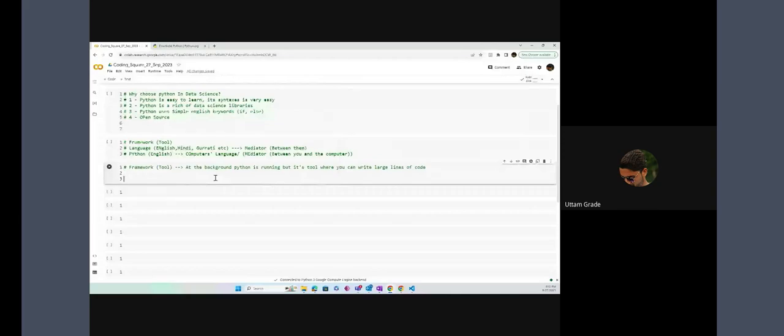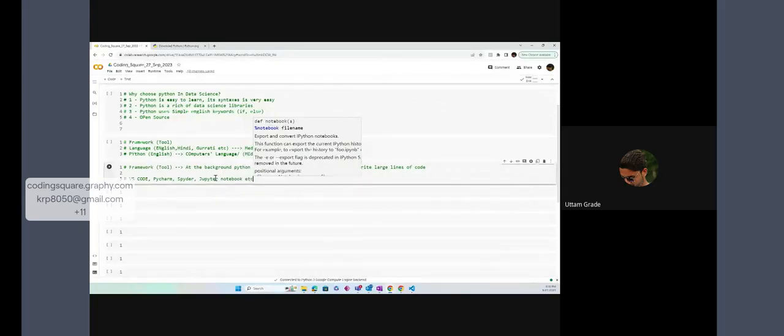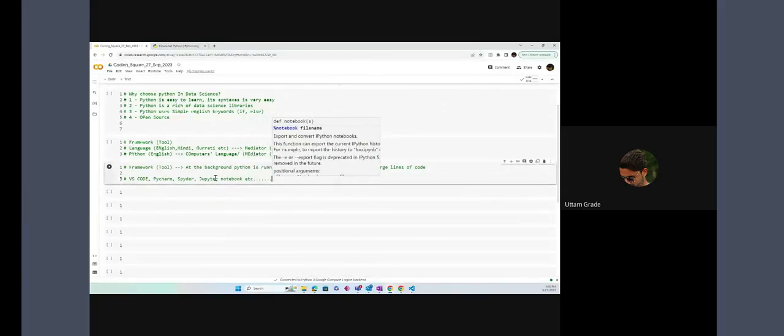Now I'll write what the frameworks are. The names of frameworks. First framework is Visual Studio Code, VS Code, or Visual Studio, anything you can say, or PyCharm, or Spyder, or Jupyter Notebook. Tell me, guys. Is that clear? What I'm trying to say? Did you understand the framework? Yes. Okay. What about others?